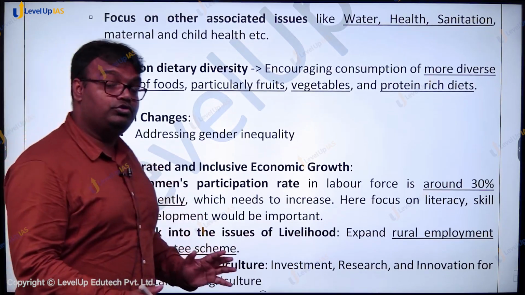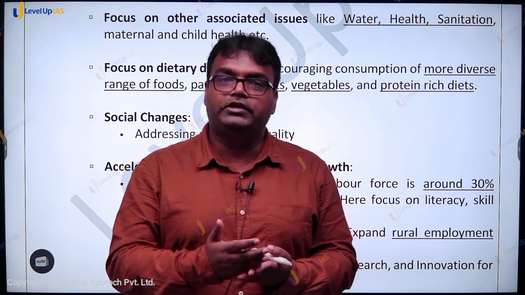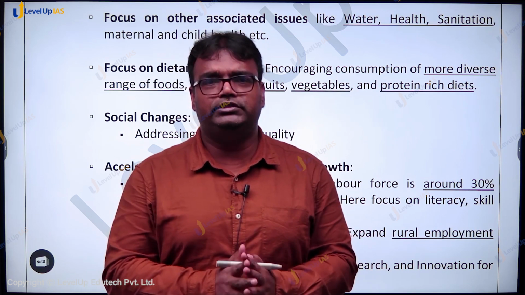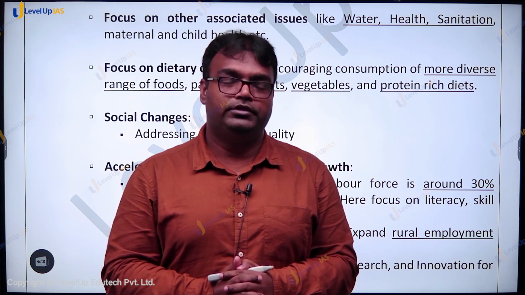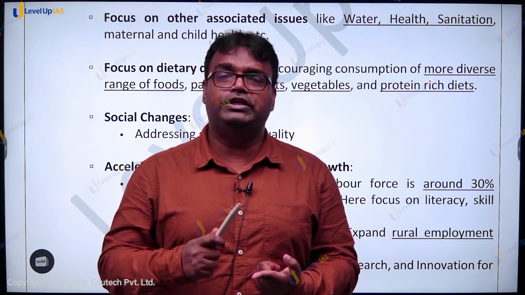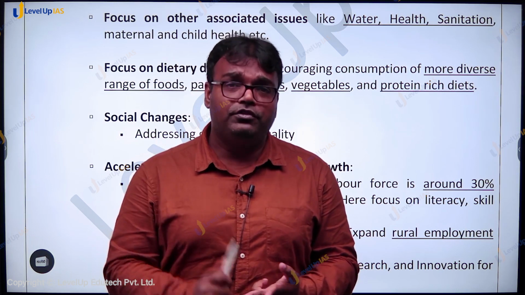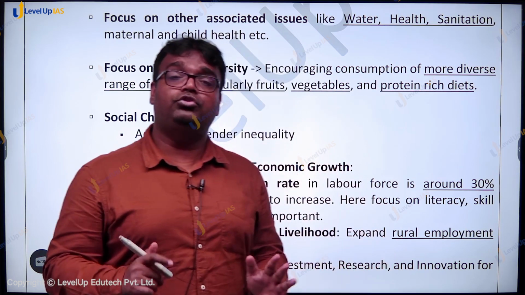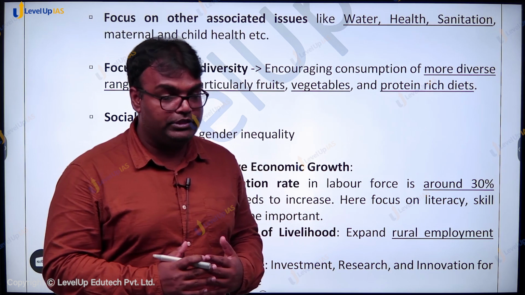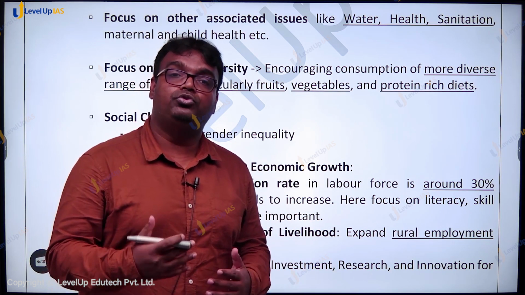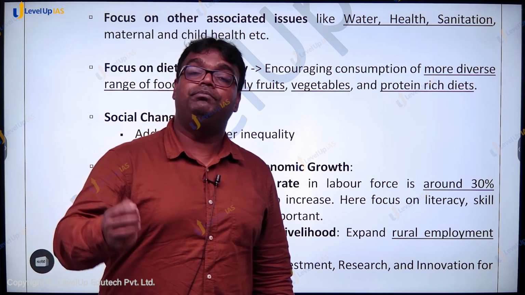Then we also need to focus on dietary diversity rather than just going for wheat-based food products. हमें ragi, jowar, bajra, which have various micronutrients, we'll have to focus on those kind of foods also. Then we have to diversify. हमारे food में enough fruits, enough vegetable, enough protein. Protein may come from vegetarian sources, protein may come from non-vegetarian sources, enough milk, etc. have to be there. So this diversification is crucial, especially for the other side of the population which has enough resources but still are not able to diversify their food. Then जैसे अपना midday meal schemes है, उसमें food diversification can be very, very important.